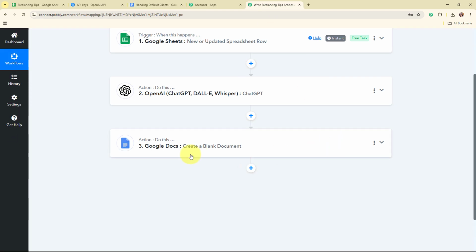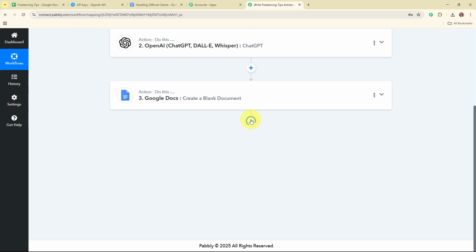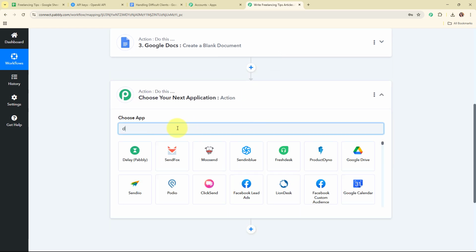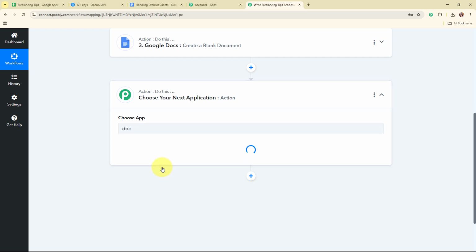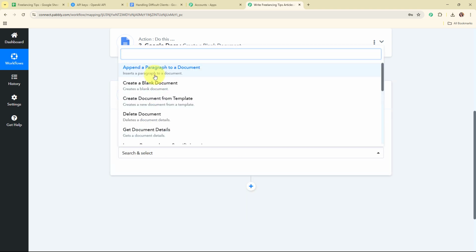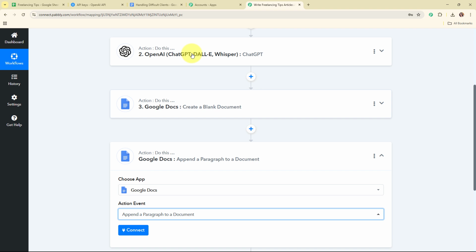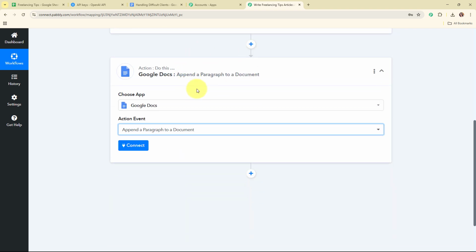So now after creating a blank document, I'm going to add the article generated by OpenAI in this particular document. For that, I'm going to add another action step over here, and again in this action step, I'm going to select my action application as Google Docs, and this time I'm going to select my action event as append a paragraph to a document, so that after creating a blank document, automatically the article generated by OpenAI should be added in this document.